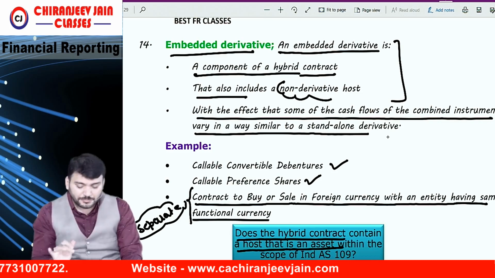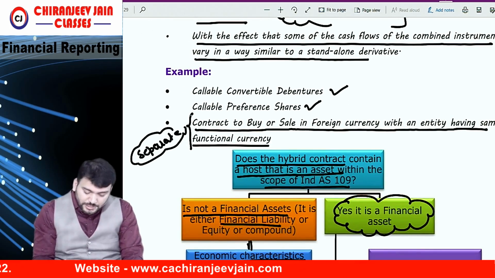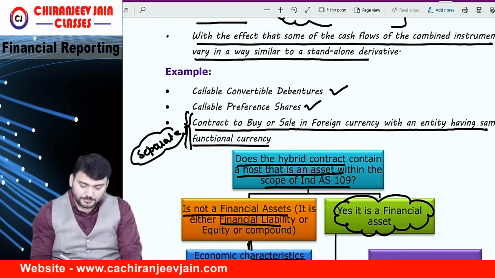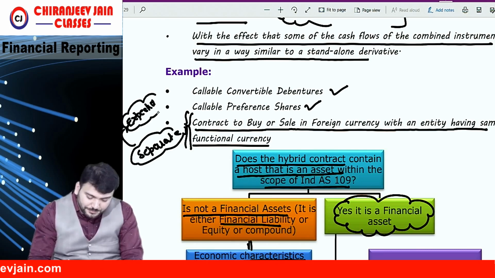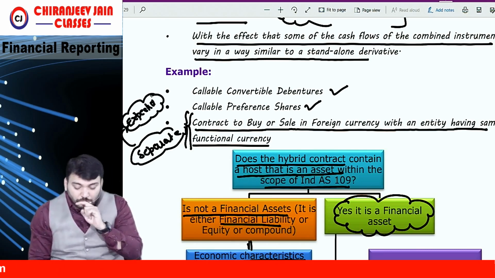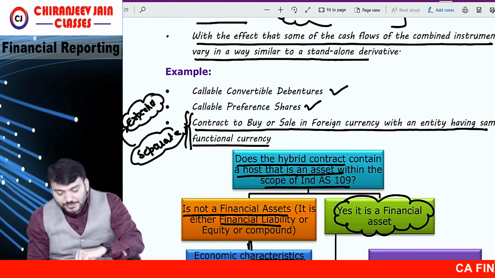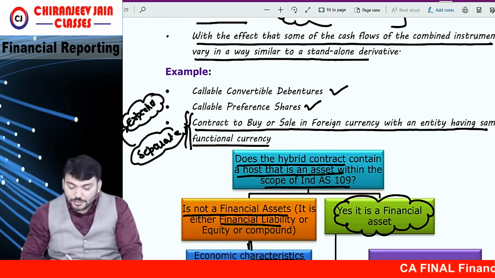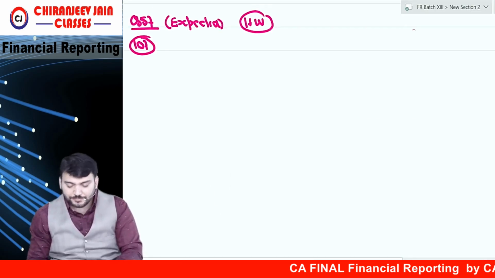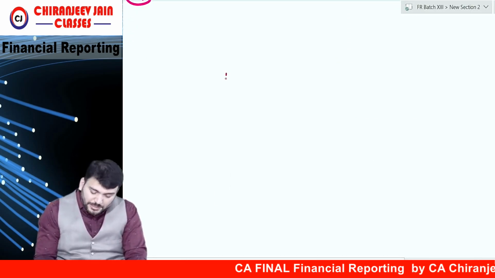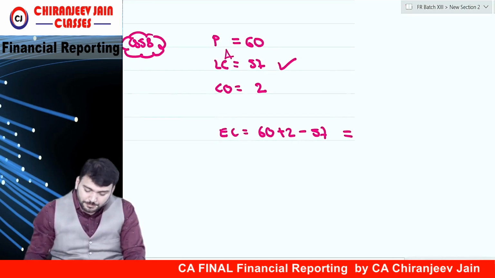Correct? Understood? Now, at this point let me explain. This is an expected question in the exam. A very interesting point that they have said: a contract to buy or sell in foreign currency with an entity having the same functional currency. Suppose A Limited and B Limited.